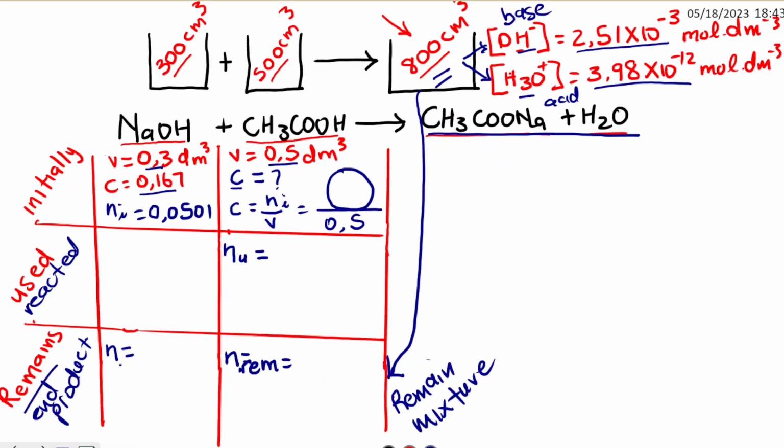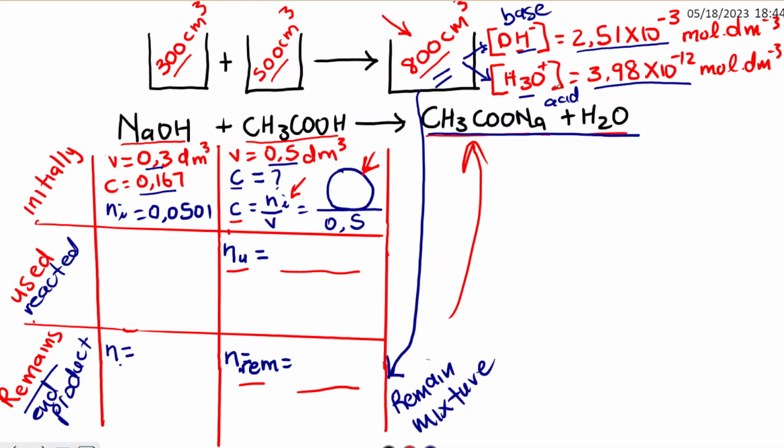Look at the table again. We need the number of moles that was initially, but we need to find first the number of moles used and the number of moles remaining. If we can get these two, we will add them to get the number of moles initially. Then we divide by the volume, and we'll get the concentration. So how are we going to get the number of moles that actually remains? We know the end product, we know what is in the mixture.